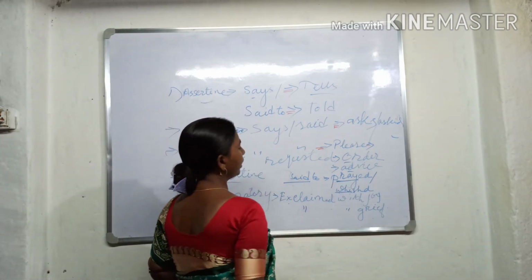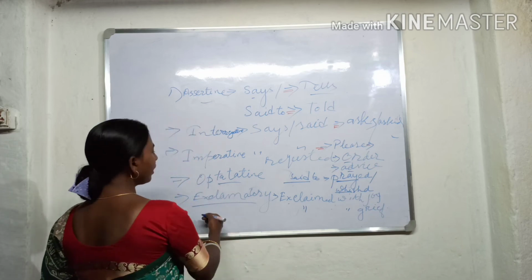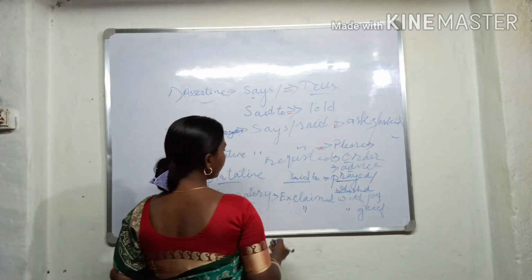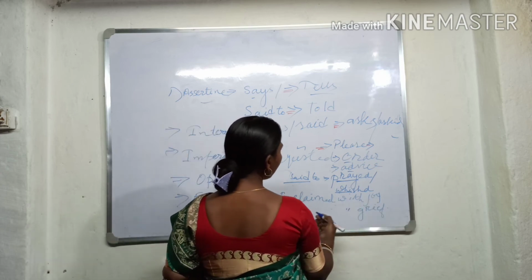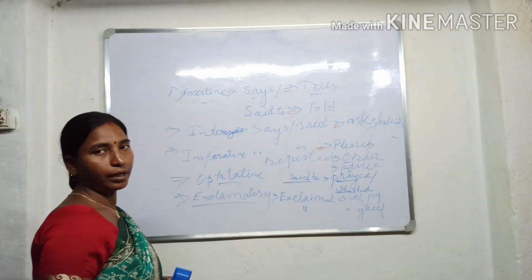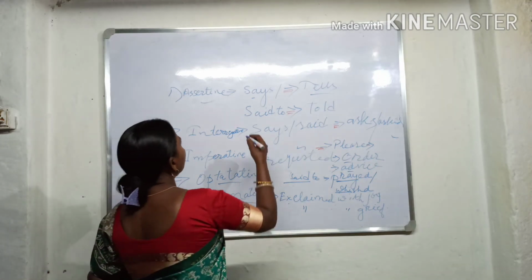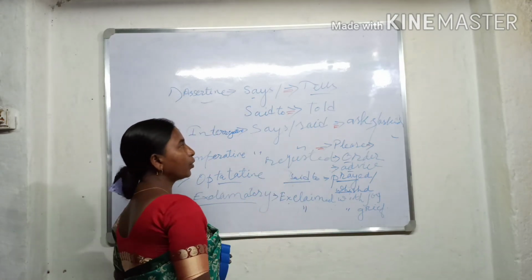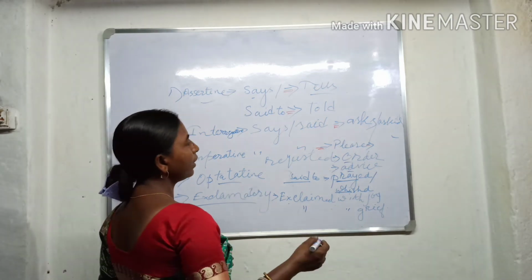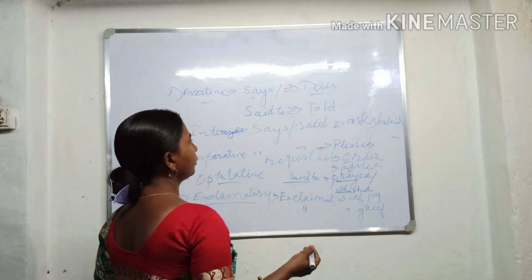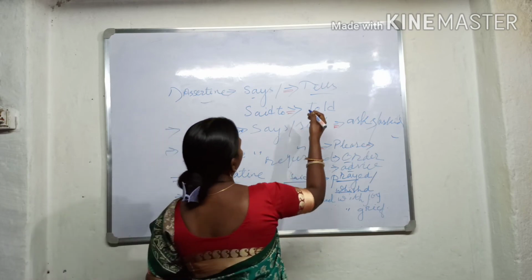And in an exclamatory sentence, "said to" changes to "exclaimed with joy" or "exclaimed with grief." So this is how you change the reporting verb in indirect speech.